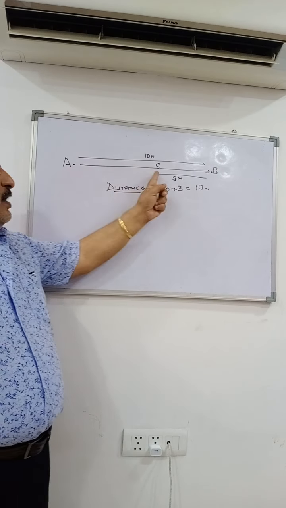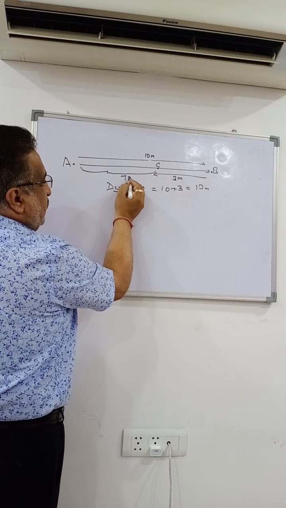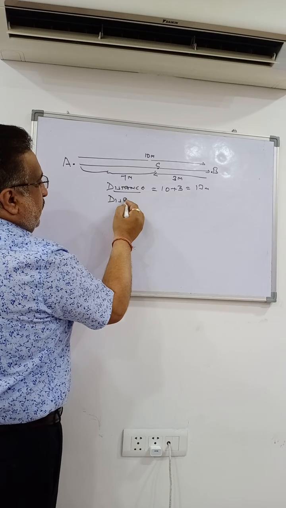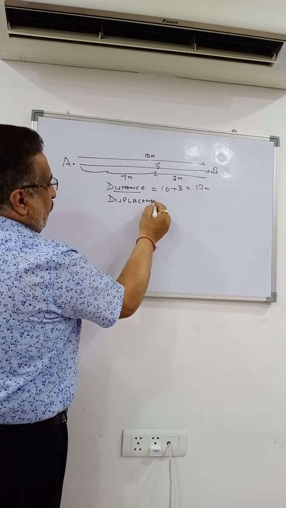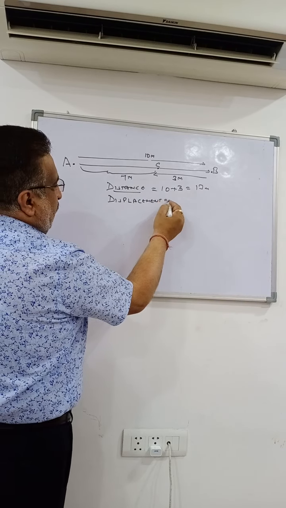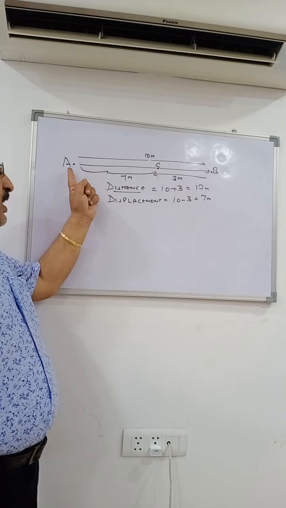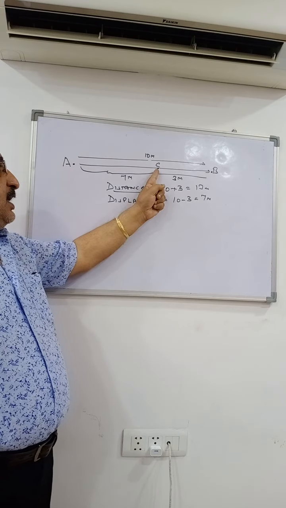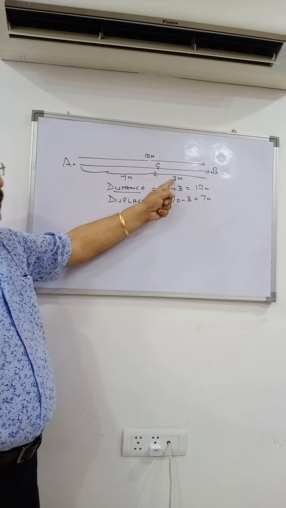So the displacement will be 10 minus 3, which is 7 meters. Now how has this 7 come out to be? Because the final position is C and not B, and the shortest path between the initial and the final position can be calculated from here. 10 minus 3, 7.